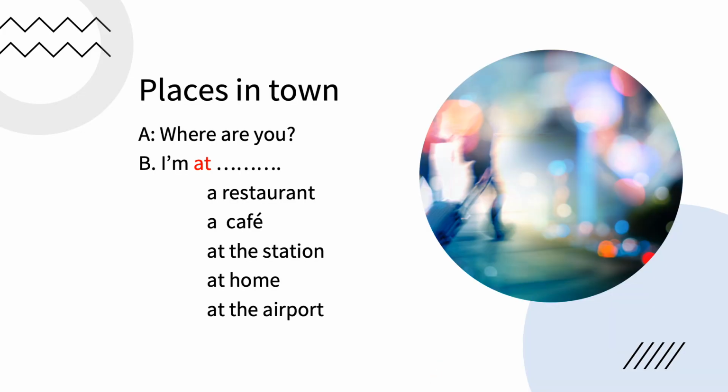Now, if someone asks you, where are you? The answer will be I'm at. So the preposition here is at, and then you mention the place. For example, I'm at a restaurant. I'm at a cafe. I'm at the station. I'm at home. And I'm at the airport. And as we discussed before, this is the short form of I am. Okay?